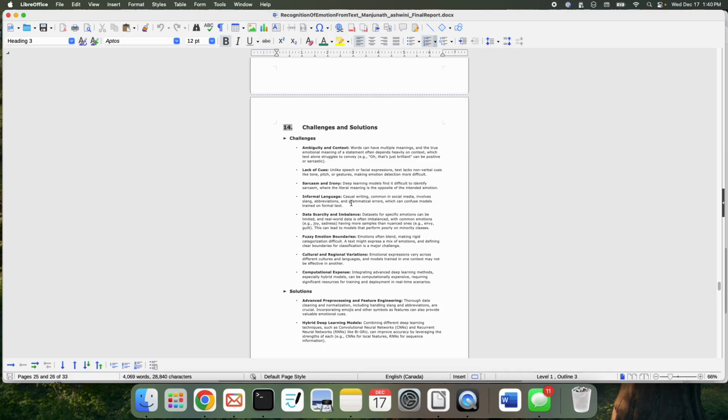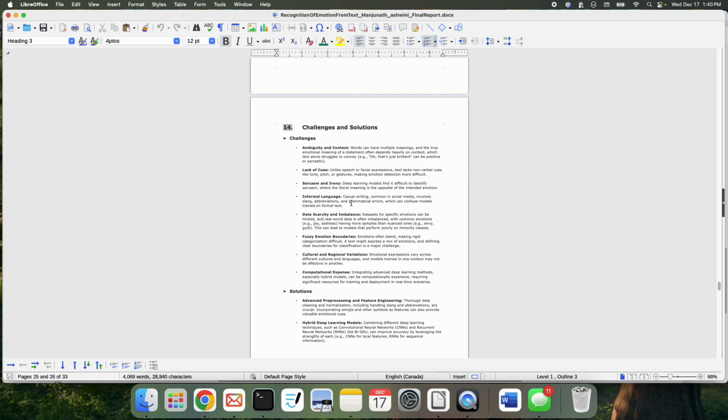Some of the challenges that I faced were, generally, when we find any text, there are no facial gestures or expressions that we can see. Just going by the text and categorizing it into emotion, analyzing it could be much trickier.